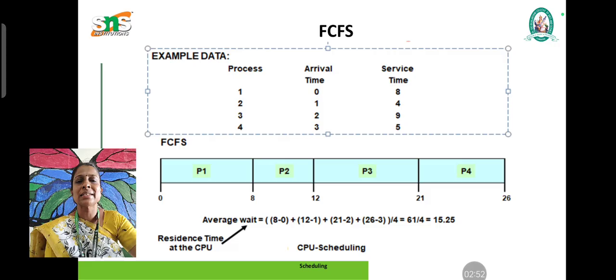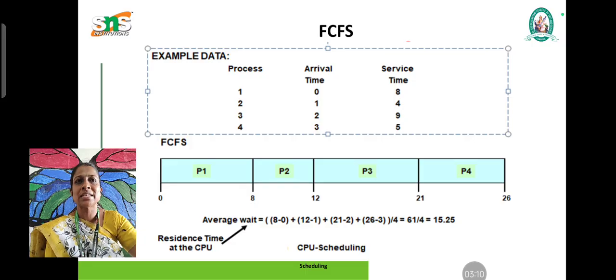The process that has arrived first is the first to be executed. In this example, process 1 has arrived first, so it is executed first from 0 to 8. Next, the second process is executed from 8 to 12. The service time is 4, so 8 plus 4 is 12.